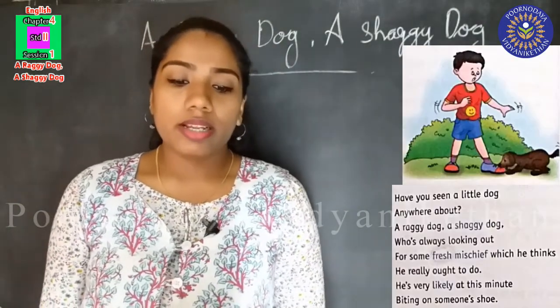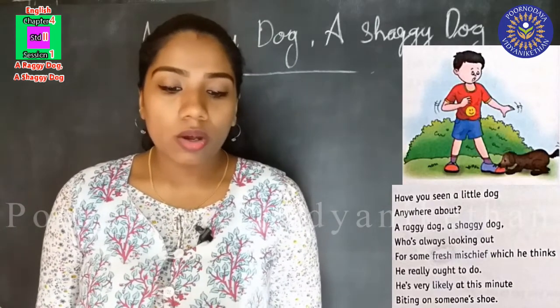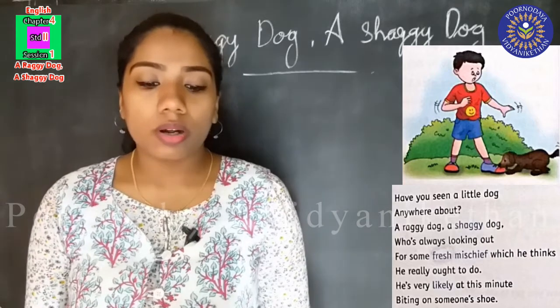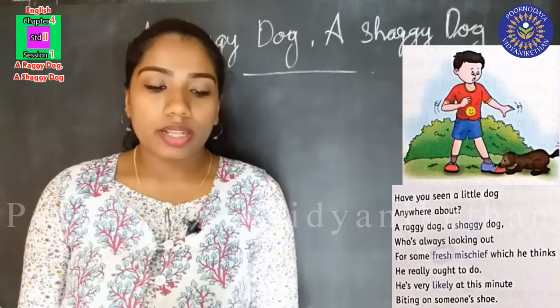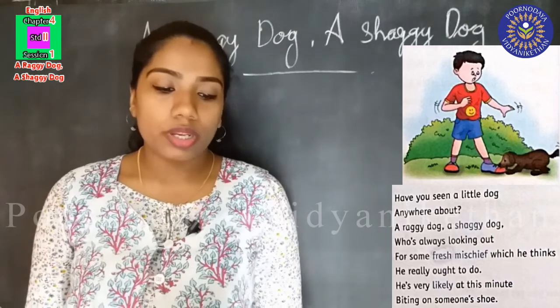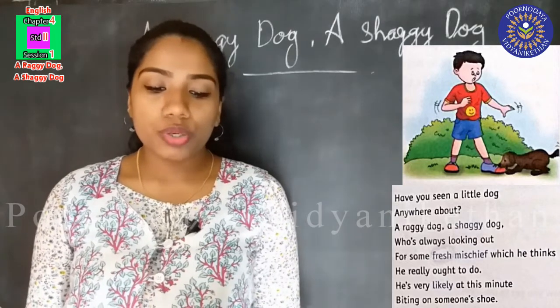Have you seen a little dog anywhere about? A raggy dog, a shaggy dog, who's always looking out for some fresh mischief which he thinks he really ought to do. He is very likely at this minute biting on someone's shoe.